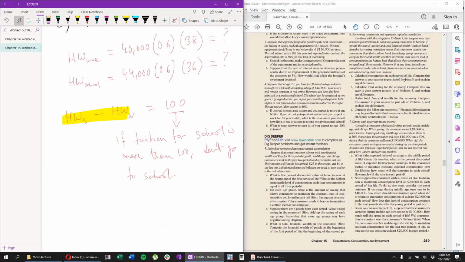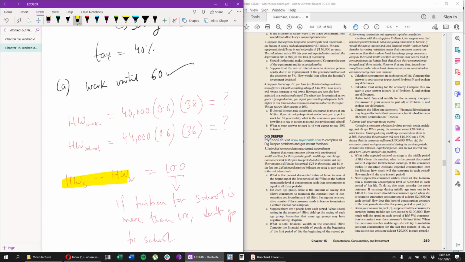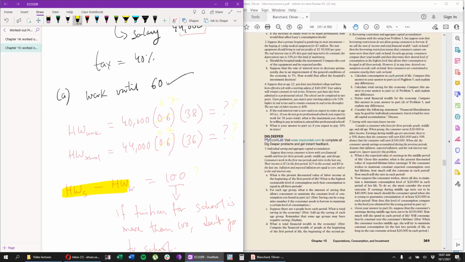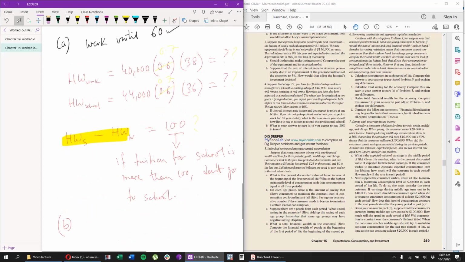That's part A. Let's take a look at part B. What is your answer to part A? If you expect to pay 30% in tax, then all that will change is over here. Instead of 0.6, you will write 0.7. That's it. And then you will find a new value here, and then you do your analysis once again. Okay. So that's it. That's all the problems.